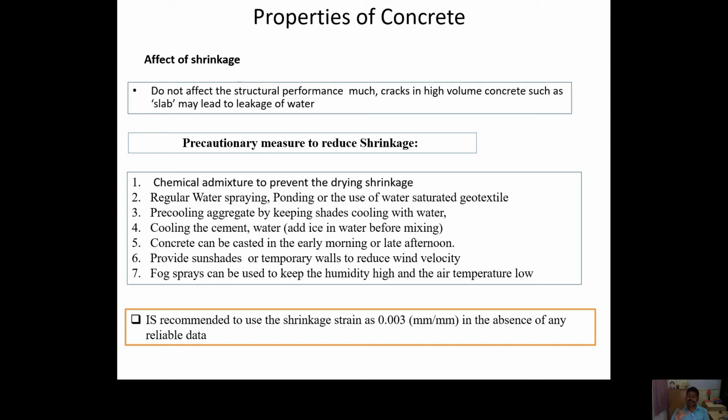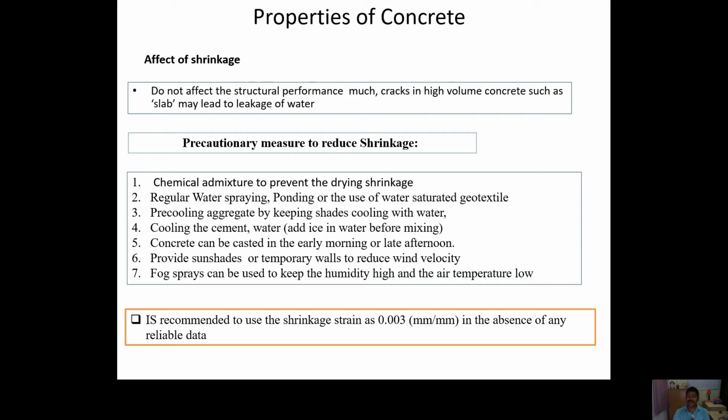Due to shrinkage strain, when the shrinkage strain becomes more than the tensile strain, there will be surface cracks, and surface cracks may also penetrate through the depth, and different cracks may connect together. So there will be well connected cracks, and when the water comes, the water may pass through the top surface to the bottom surface, and there will be leakage of water. So we should take proper care not to have much shrinkage.